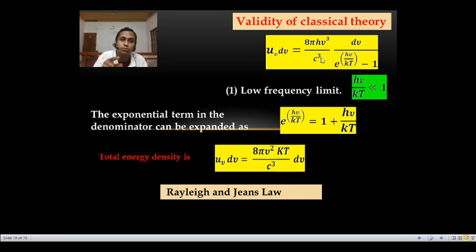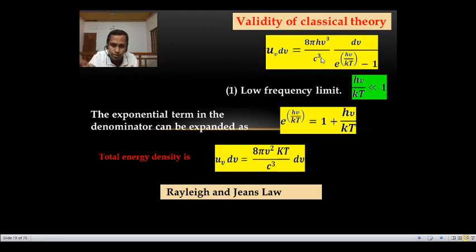For example, at low frequency, Planck's radiation formula should reduce to the Rayleigh-Jeans law, because at low frequency the Rayleigh-Jeans law is good enough. Consider the entire black body spectra.